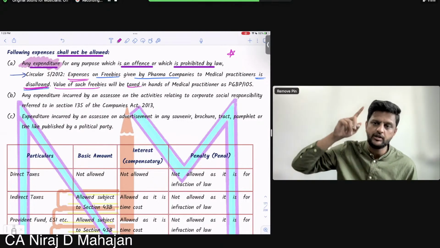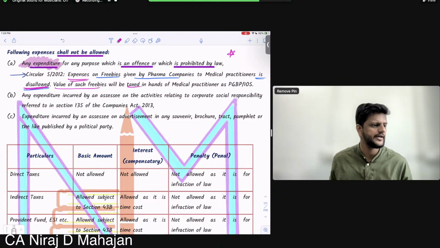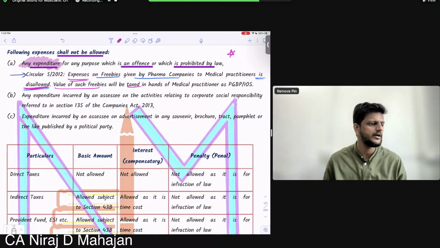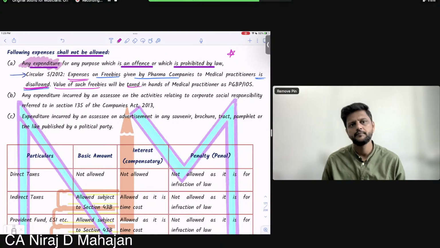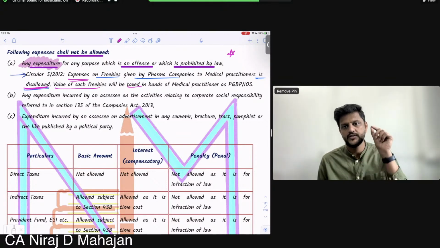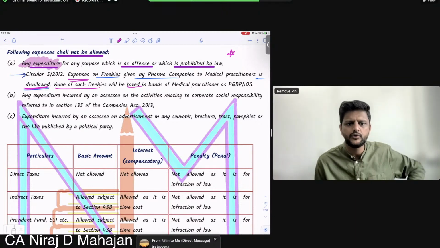Tell me why. Can you give me a reference of this? Why these freebies will be taxed in the hands of doctors? Using which reference, which section? It is his income. Okay, I agree, it is his income. That's taxable, no doubt about it.